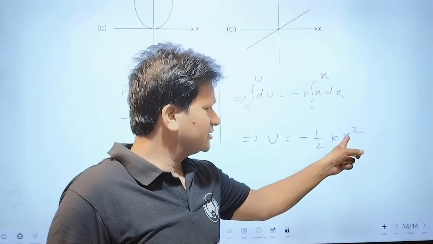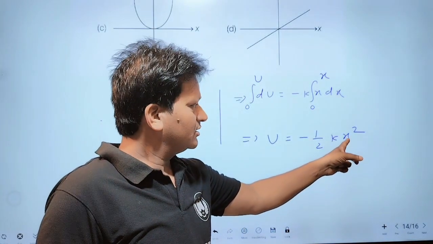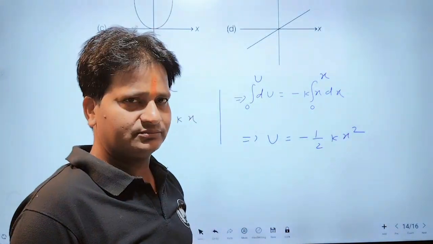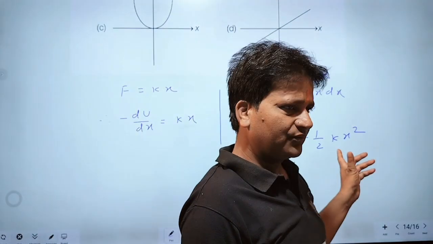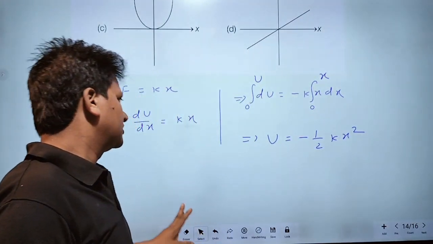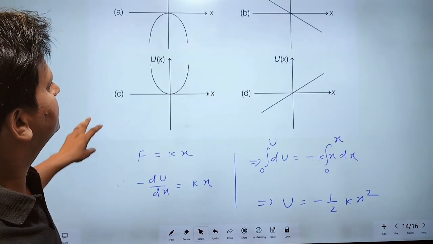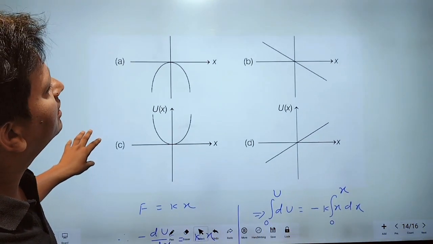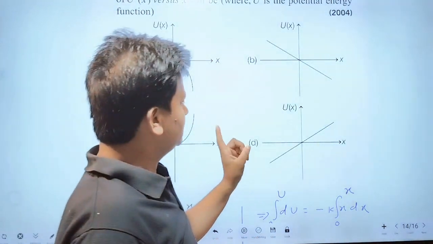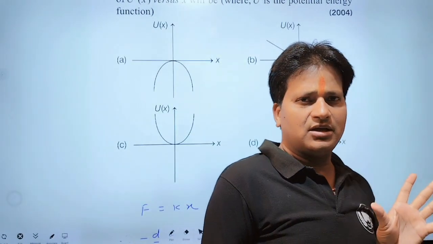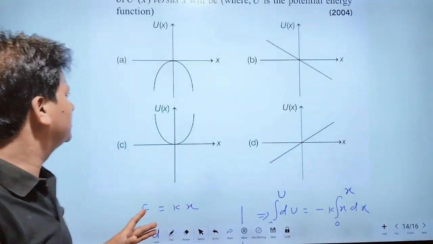This is quadratic form. Therefore, a quadratic equation represents a parabola. Therefore, B and D will not be correct.